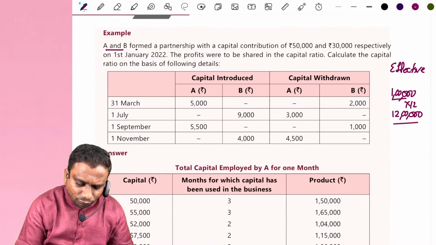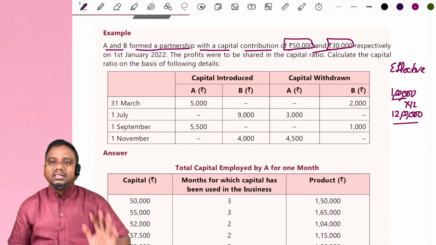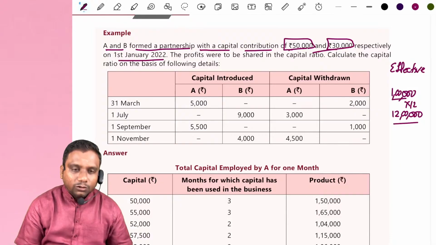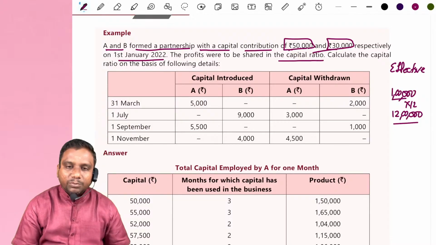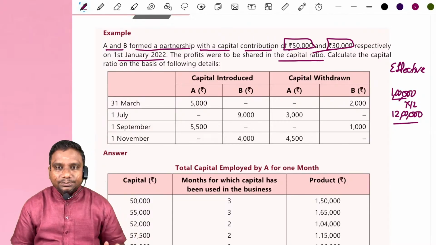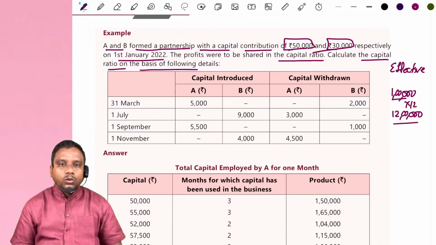A and B formed a partnership with a capital contribution of 50,000 and 30,000 respectively. This is the initial capital contributed on 1st January 2022. The profits were shared in the capital ratio, capital ratio in the sense of effective capital. Calculate the capital ratio on the basis of the following details.